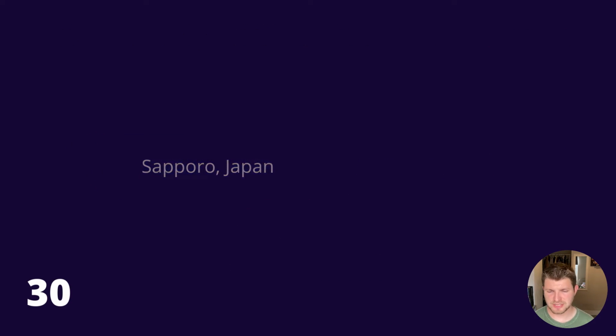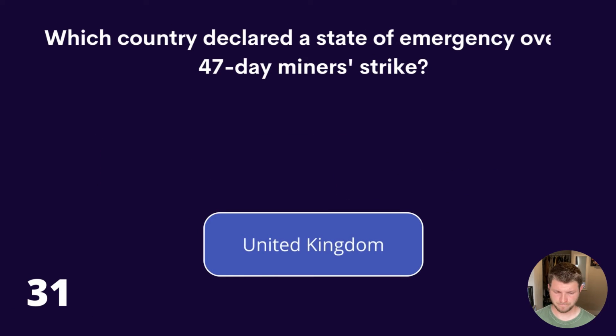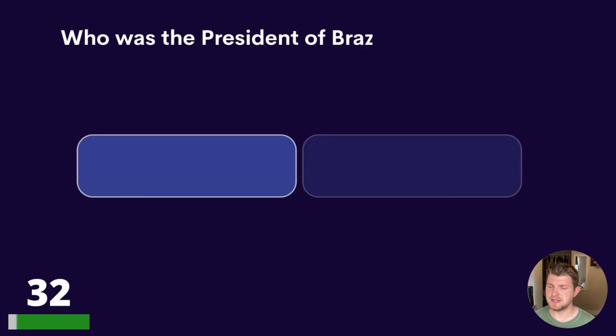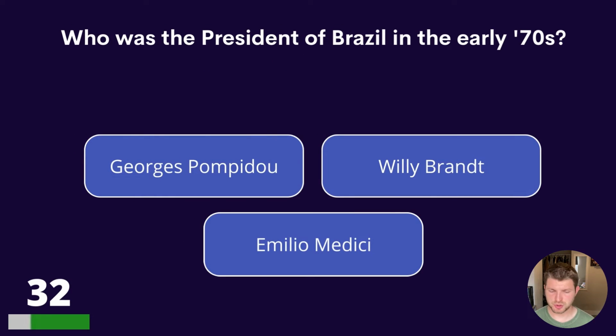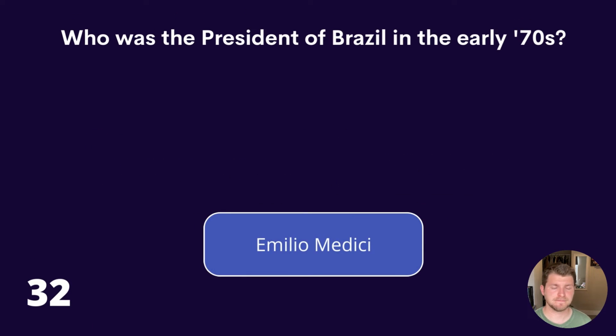31. Which country declared a state of emergency over a 47-day miners' strike? Japan, South Africa, or United Kingdom? The answer is the United Kingdom. Question 32. Who was the president of Brazil in the early 70s? Georges Pompidou, Willy Brandt, or Emilio Medici? And the answer is Emilio Medici, or Medici.